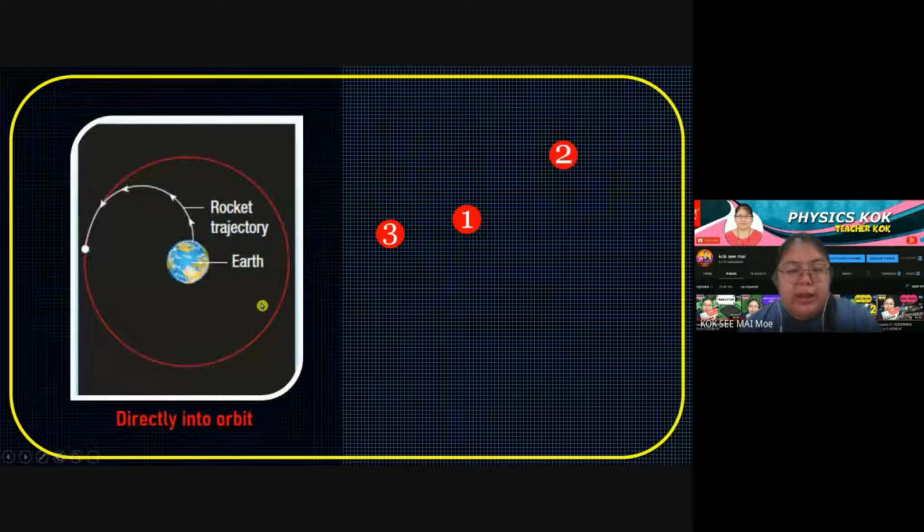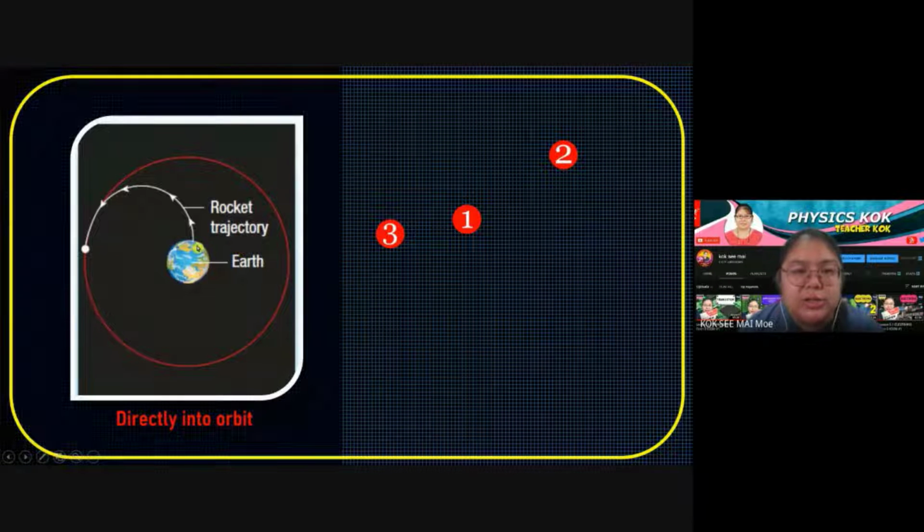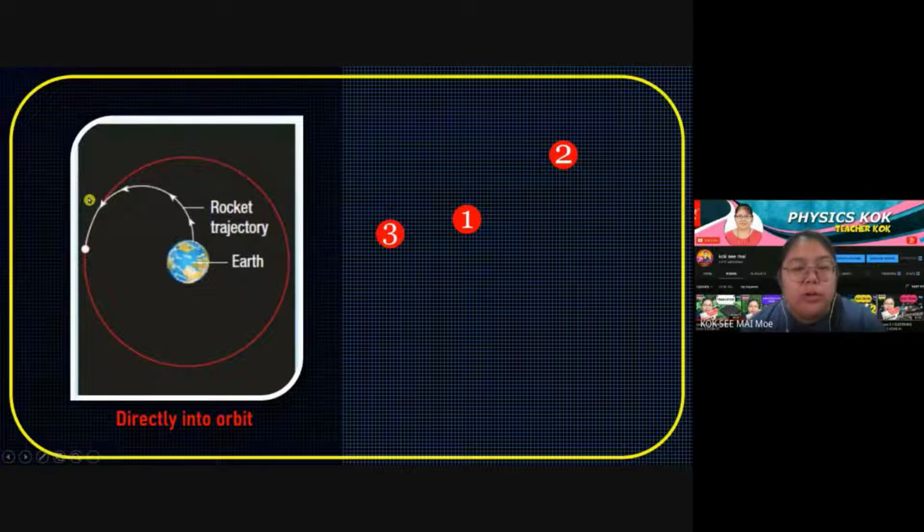Okay, this one's a direct. You can see, refer to your textbook. Rocket trajectory: when they send it straightforwardly, following the orbit, the satellite will move to this orbit. They never move any other way.